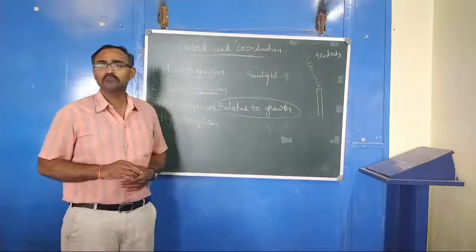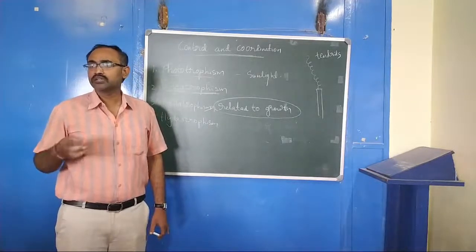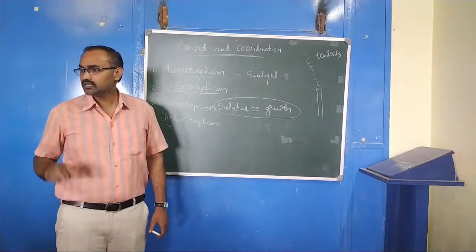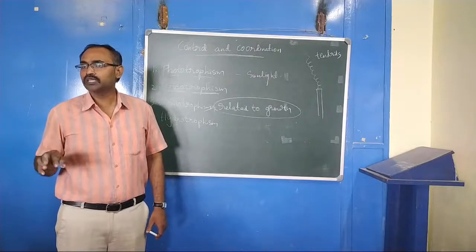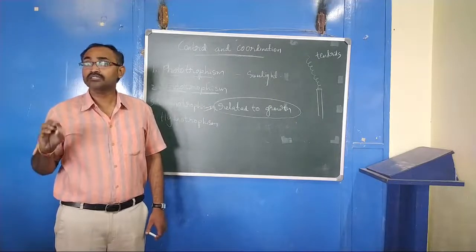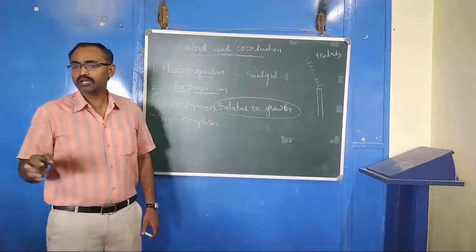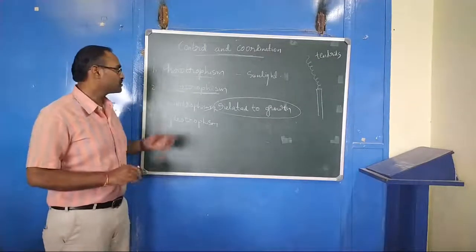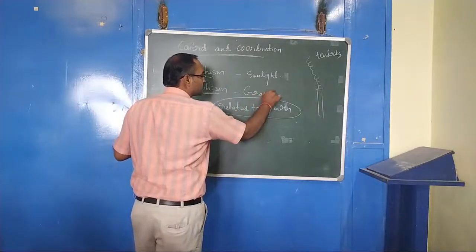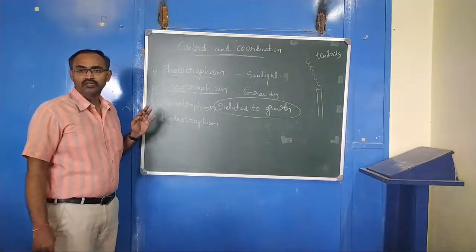Geotropism means, the earth has gravity. Because of that gravitational force, the root grows towards the earth. That movement of the root towards earth is called geotropism, and it is also related to growth. Root has to grow, so it is growth. The factor is gravity. So these are all environmental triggers that help in the growth.